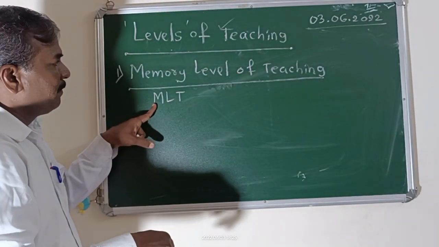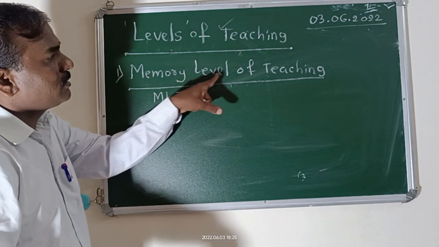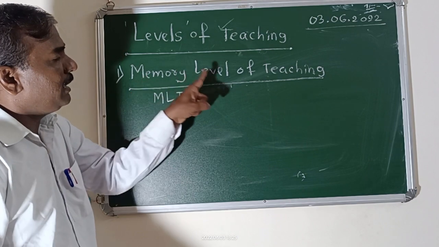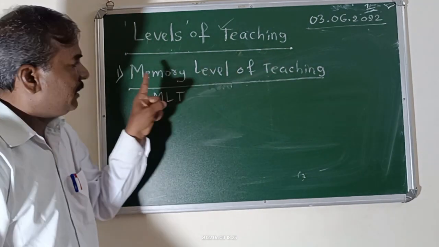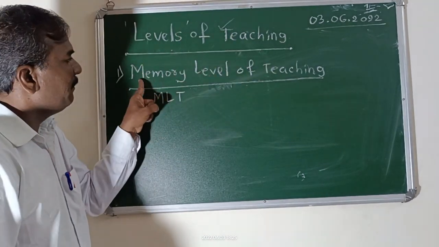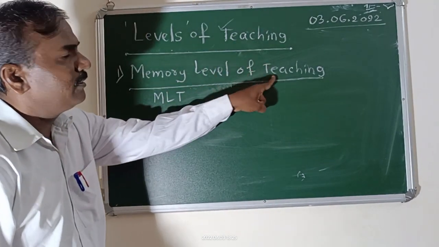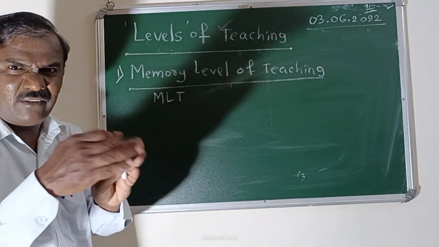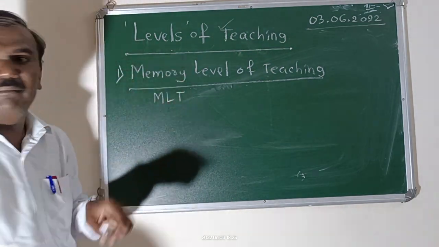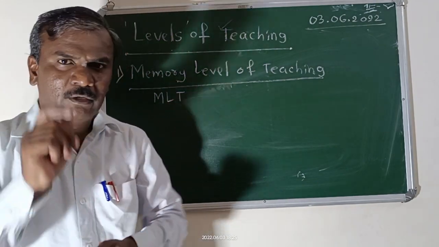The options were: memory loss of teaching, memory level of learning, memory level of training, memory level of structure. They ask this kind of different question.